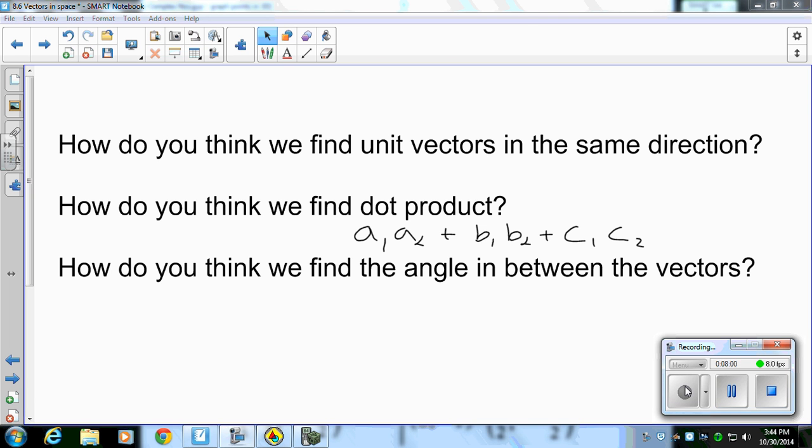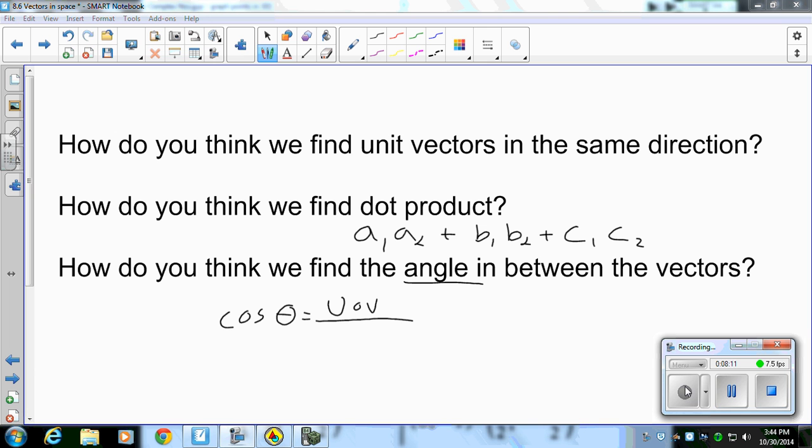And so remember, when we're finding angles in between something, it's just still going to be cosine of alpha is equal to u dot v over the magnitude of u times the magnitude of v. And that'll be the same again, just making sure you're taking into account that third parameter when finding your magnitude.